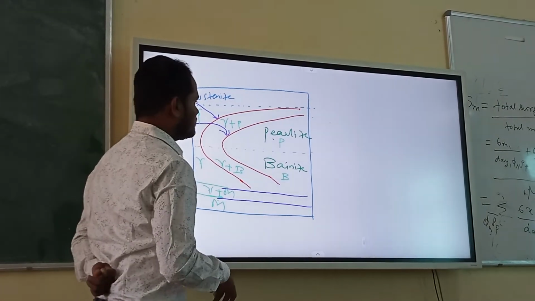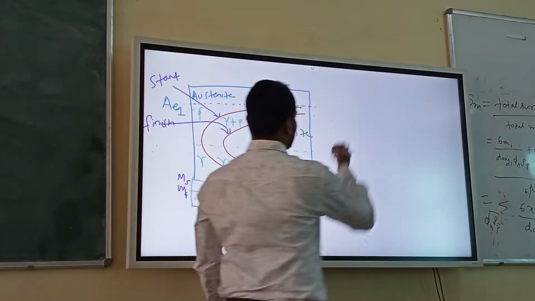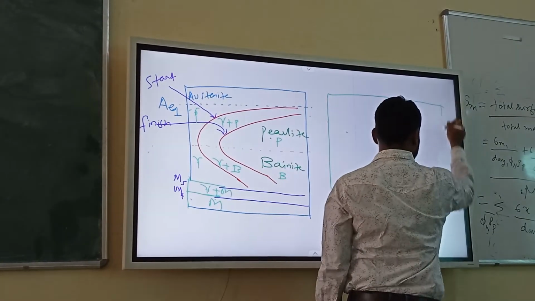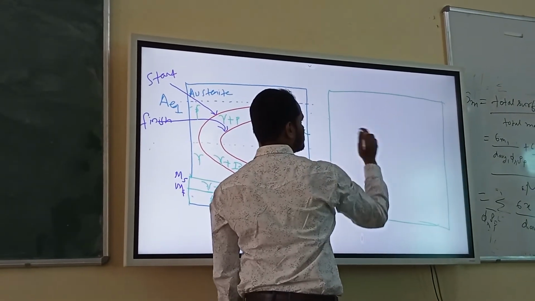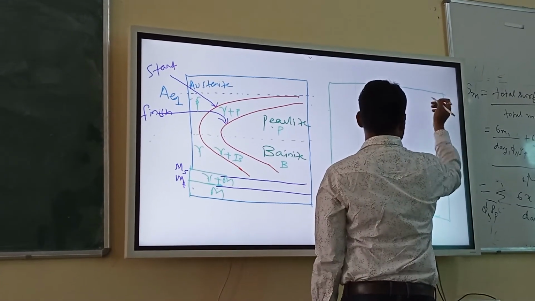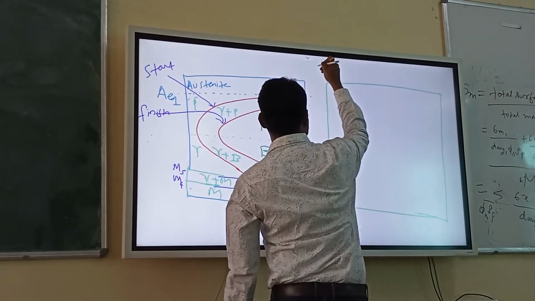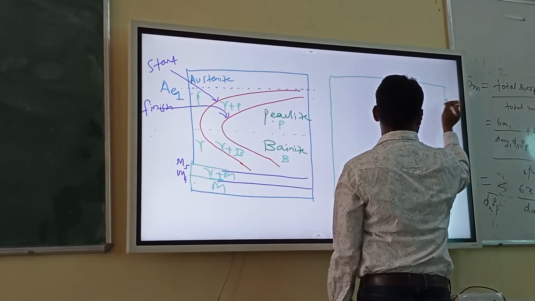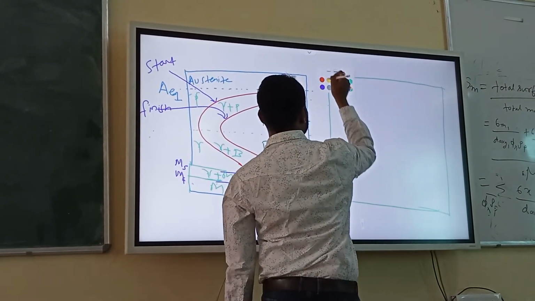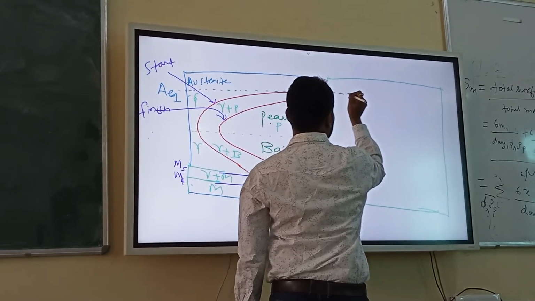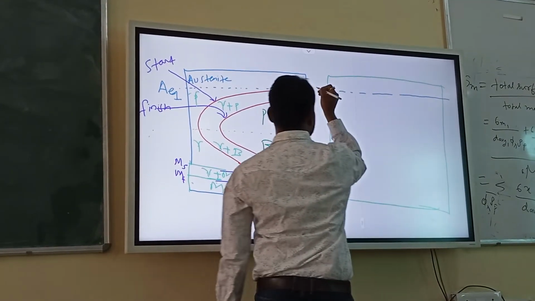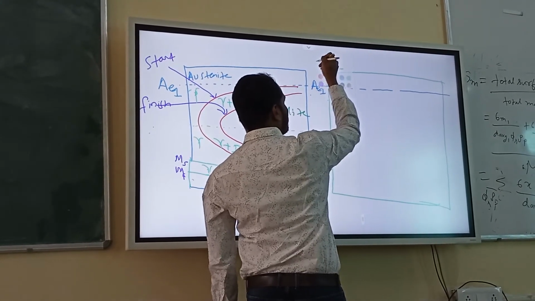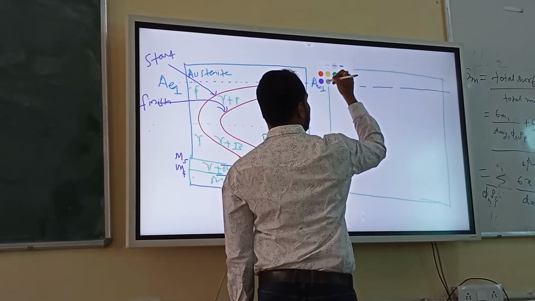But okay, anyway, I can draw it otherwise, like this. I can draw it like this, if you want. Again I can draw this one, this is AE1. What does E stand for? Can you tell me?